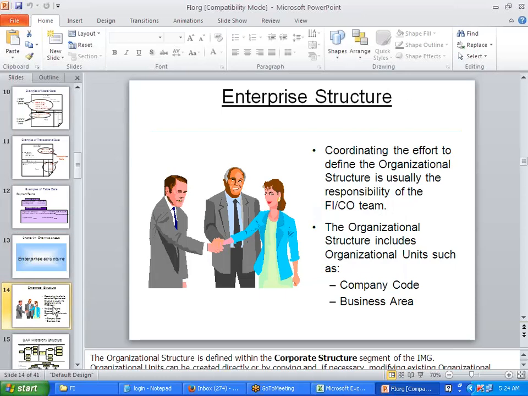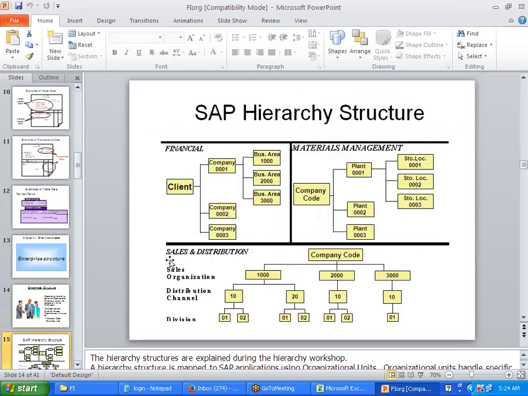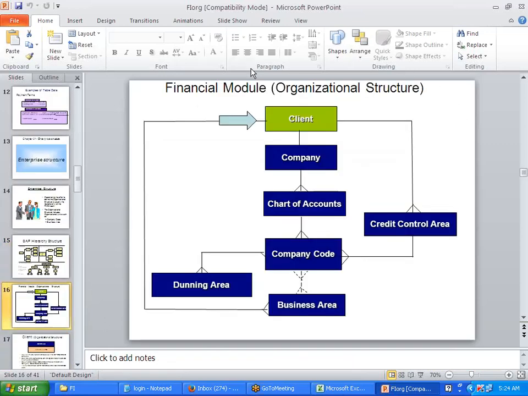As I said, each individual module will have their own enterprise structure. Finance will have their own structure, materials management will have their own structure, sales and distribution will have their own structure. But unless the finance structure is designed, no other module people can move forward. So this is our enterprise structure which we are going to design now.